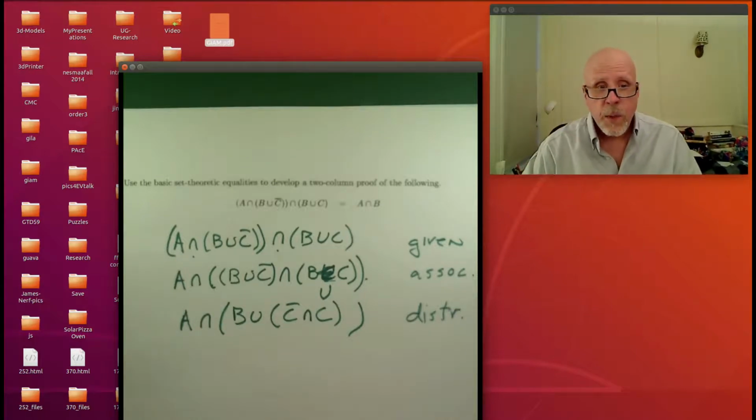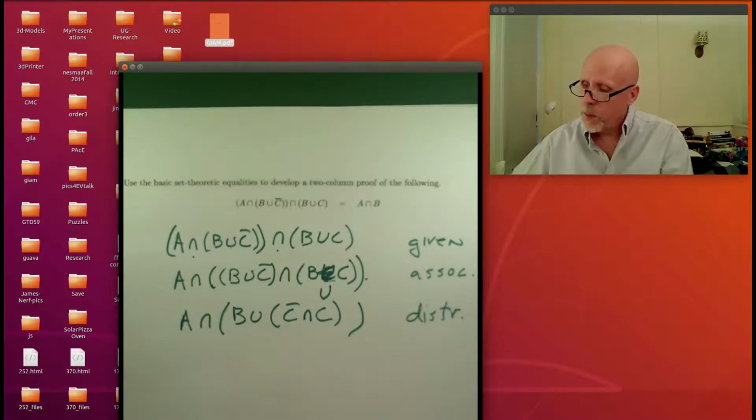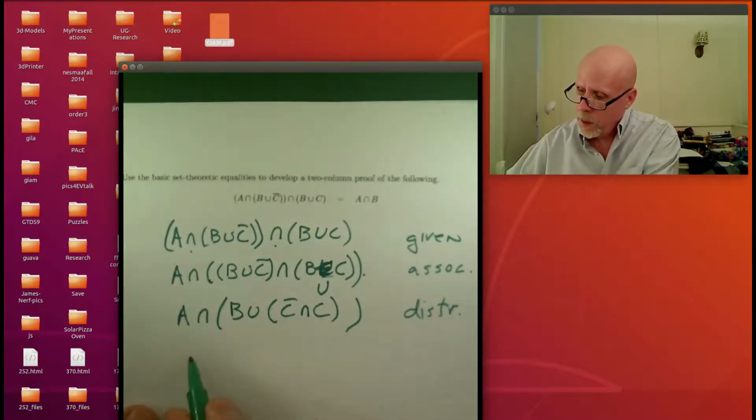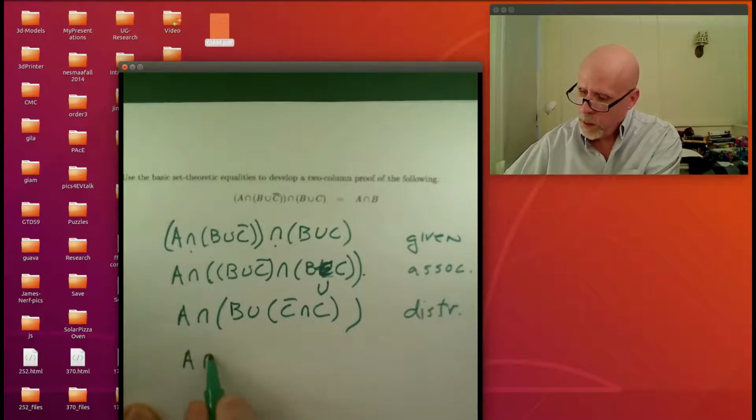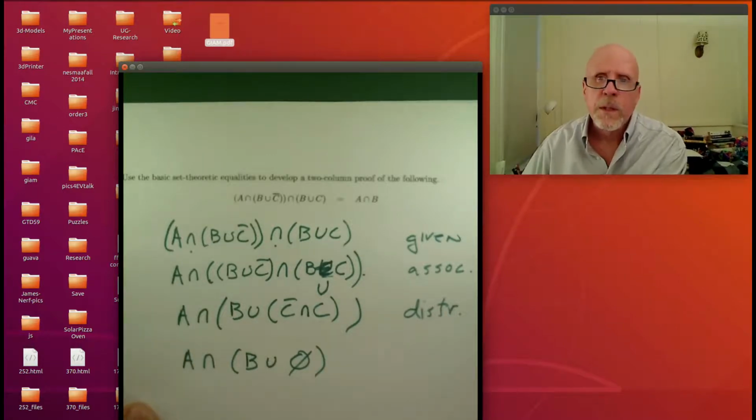Now we're getting somewhere, because what's C bar intersect C? There's nothing in common between a set and its complement, so that thing's an empty set. So what we have here is A intersected with B union with an empty set. And what rule did I just use?